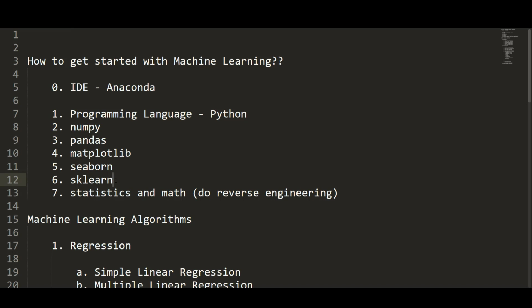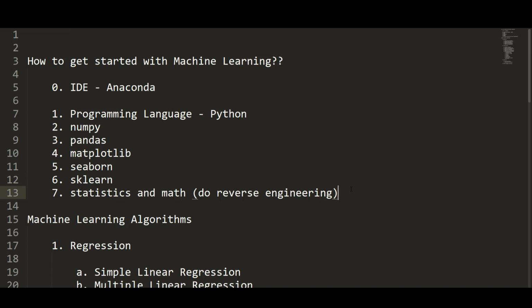You also need to have a very strong theoretical understanding of how the machine learning algorithms work, for which you need to be good at statistics and math. But do remember that you are not going to do a doctorate in statistics and math. You have to only understand the concepts that we are going to use in machine learning. I'll ask everyone to do reverse engineering on the machine learning algorithms that you learn.